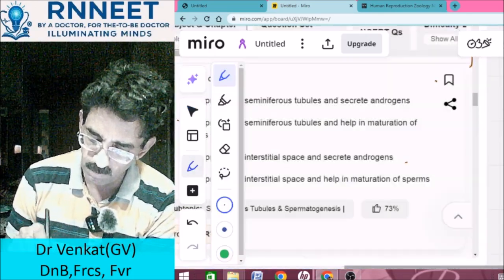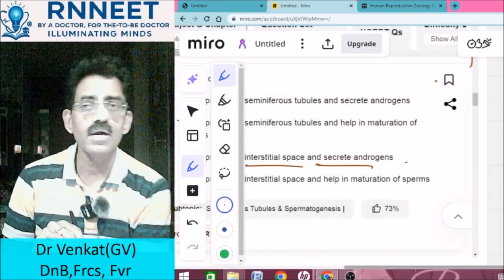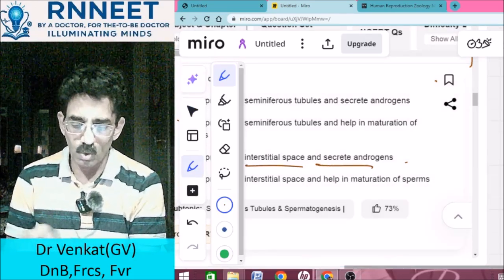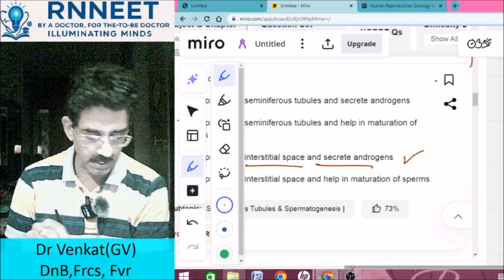So that's an important point. You know that they are present in interstitial space and they secrete the androgens. So these two are important points. So therefore the choice is C.